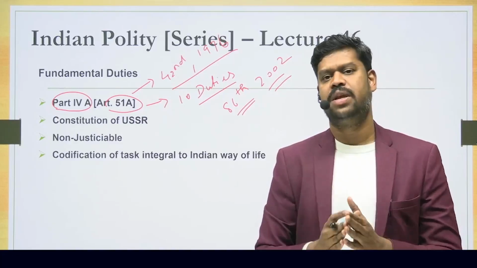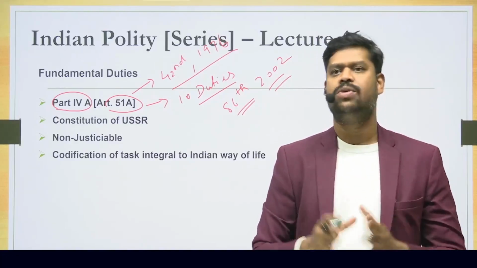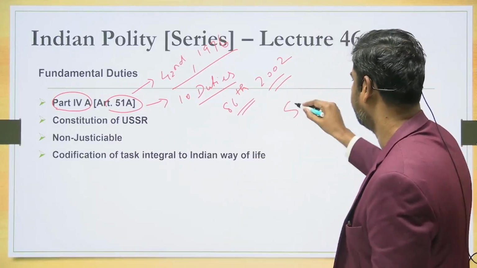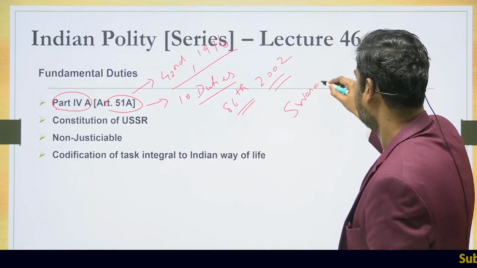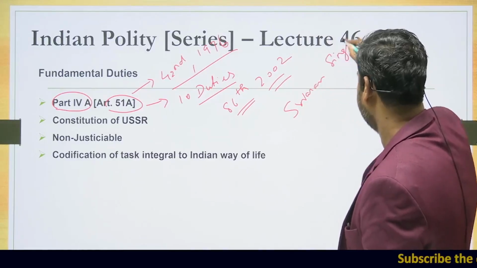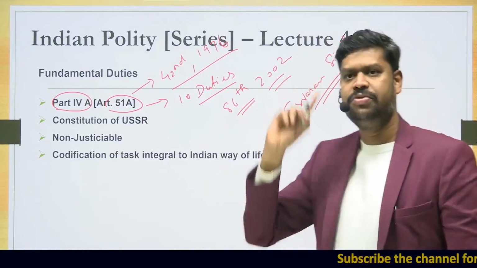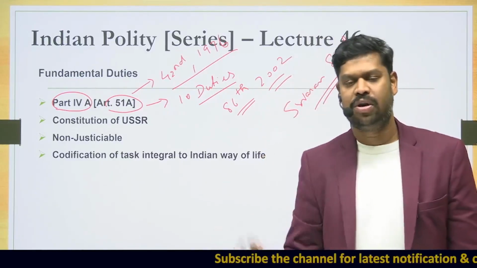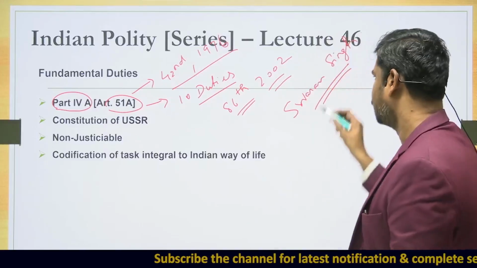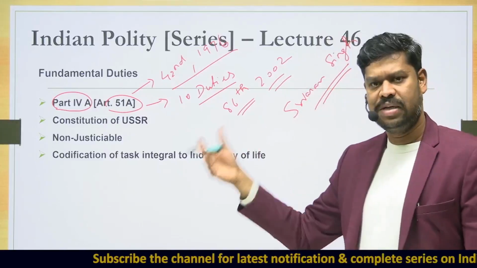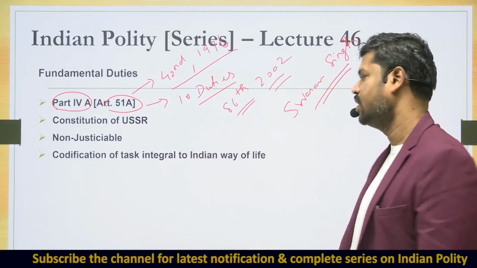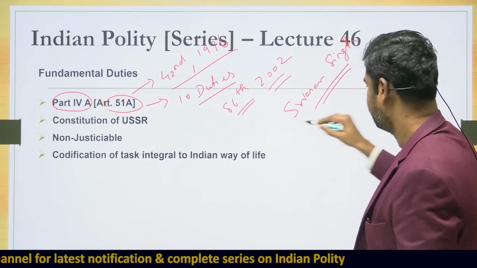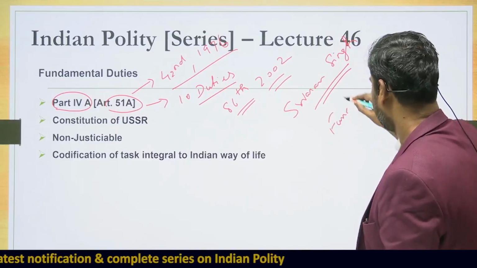So, under this particular backdrop, a committee was appointed by Prime Minister Indira Gandhi, and that committee came to be what is called as a Swaran Singh committee. So I'll discuss more about this national emergency when I take up the emergency provisions in the Constitution. Don't worry about it. This is just, I want to give a background under which this has happened. So the Swaran Singh committee was appointed, who was a cabinet minister in the Indira Gandhi government at that point of time.